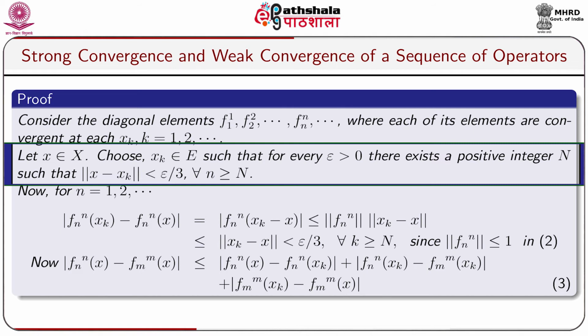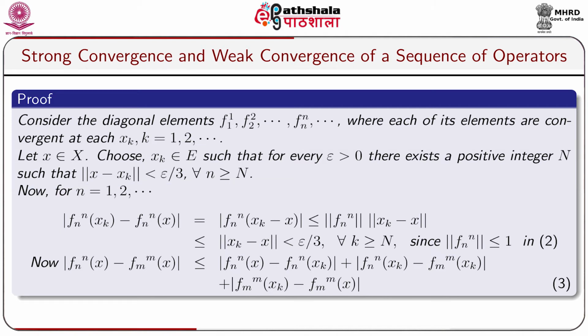Let x belong to X. Choose xk belonging to E such that for every epsilon greater than 0, there exists a positive integer N such that norm of x minus xk is less than epsilon by 3 for all n greater than or equal to N. Now, for n equal to 1, 2, ..., modulus of Fnn(xk) minus Fnn(x) equals modulus of Fnn(xk minus x), less than or equal to norm Fnn into norm of xk minus x, which is less than or equal to norm of xk minus x, which is less than epsilon by 3 for all k greater than or equal to N, since norm Fnn is less than or equal to 1.